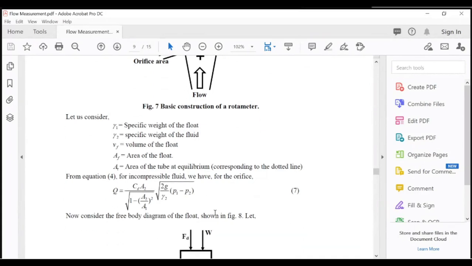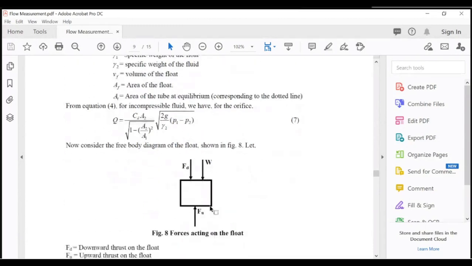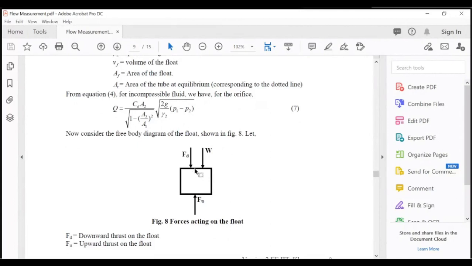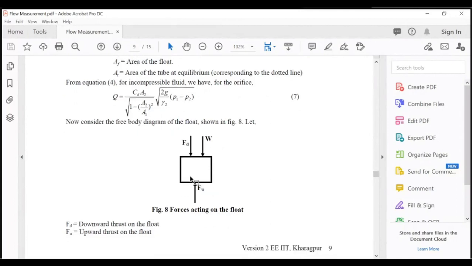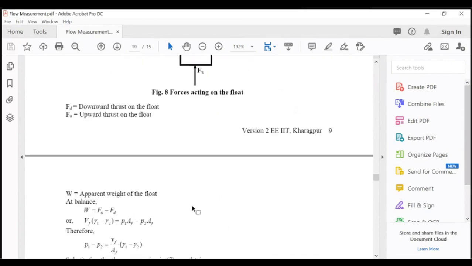Now consider the free body diagram of the float as shown in figure. This is the float and weight W is downward, Fd is the downward thrust on the float, Fu is the upward thrust on the float, and W is the apparent weight of the float.